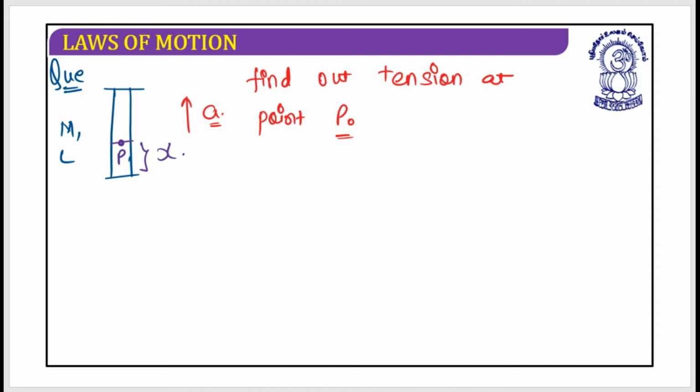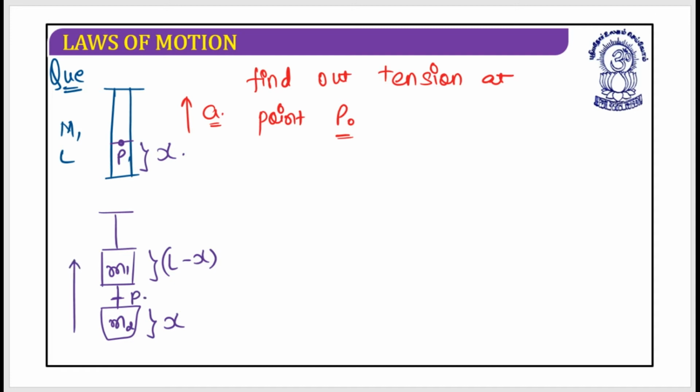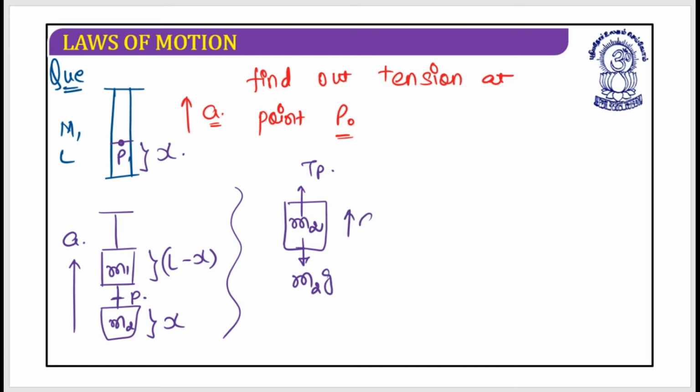So the basics remain the same. What you need to do is divide this into m1 and m2. This is m1, this is m2, this is x. This must be l minus x. Here point P would be there. And this system is moving upward with acceleration a. So if you draw the FBD of point P, it would be something like this. This is m2. At this point it's the tension at point P. Here it's m2g.